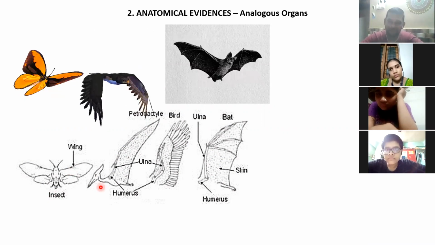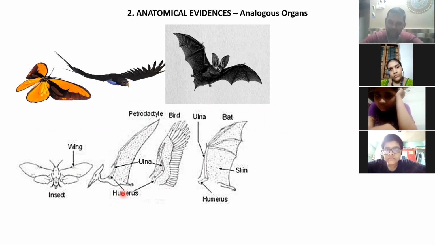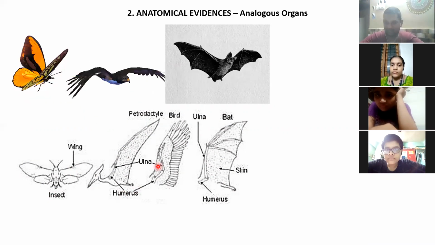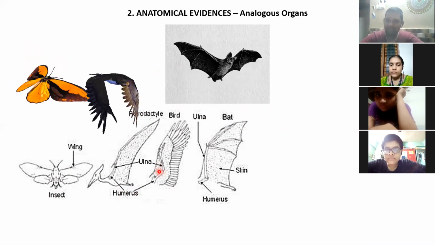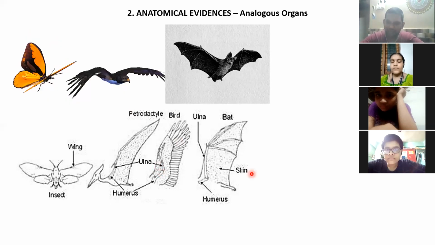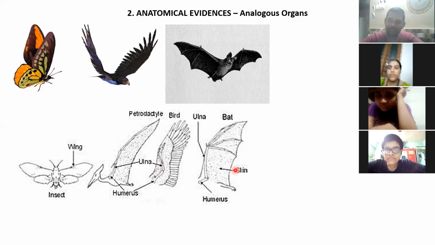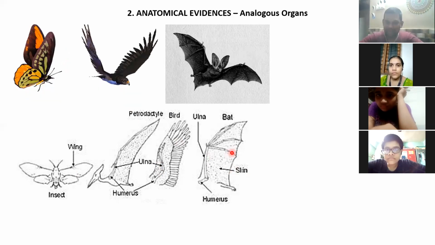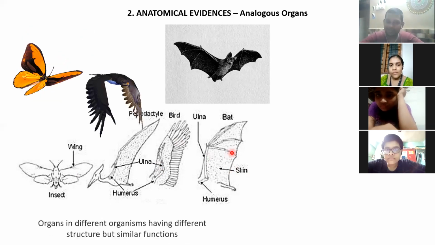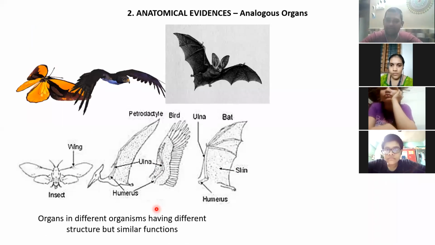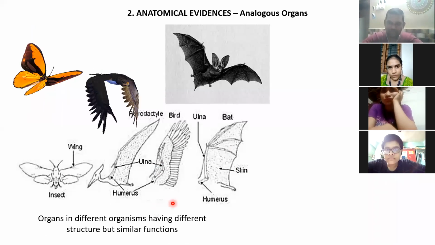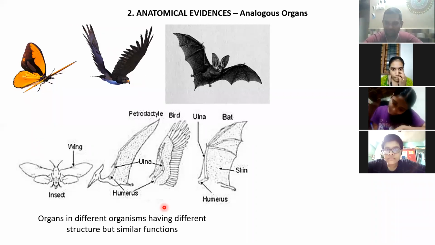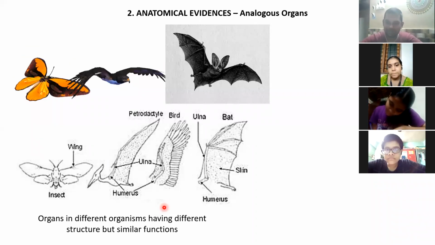But what about a bird? A bird has bones and feathers. But in the case of a bat, there is skin, there are muscles, and there are bones. That means organs in different organisms having different structure but similar functions are analogous organs.